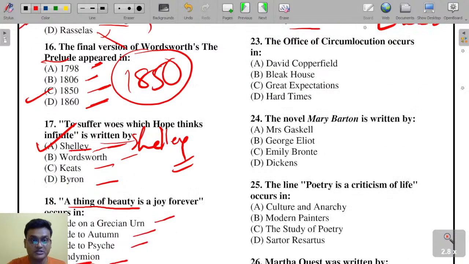The office of circumlocution occurs in which of these: David Copperfield, Bleak House, Great Expectations, Hard Times? The office of circumlocution appears in here. Question number 23.